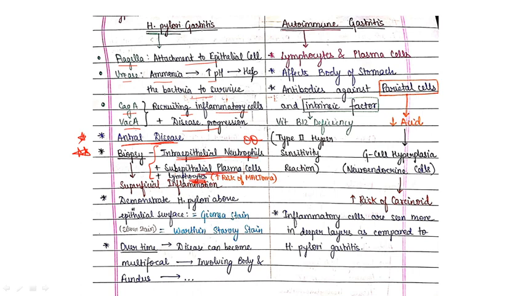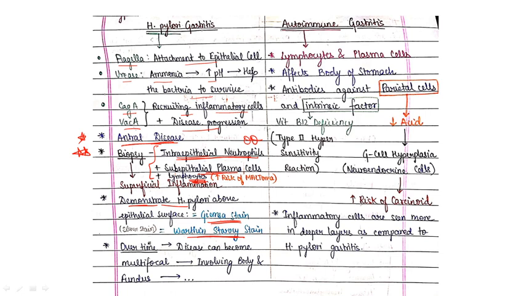Clear? Now, coming to the demonstration of H. pylori. How will you demonstrate H. pylori, or how will you diagnose the patient of H. pylori? So it is done with Giemsa staining. Okay, we can demonstrate H. pylori by doing Giemsa staining, or we can also do Warthin silver staining, that is silver staining.